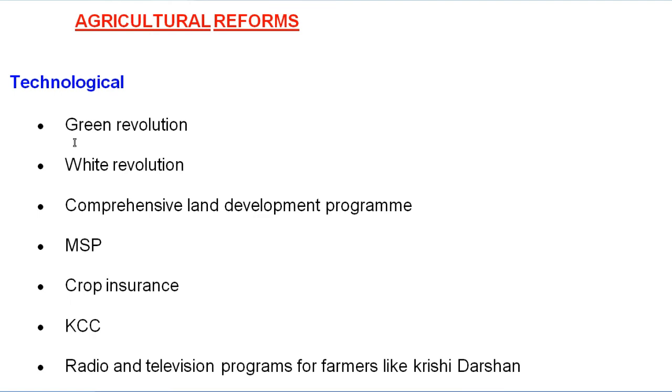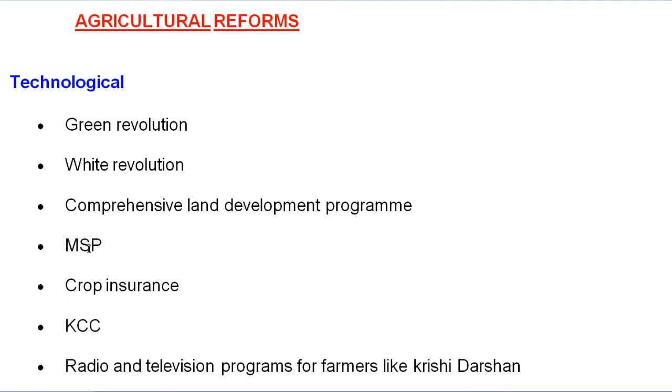The Green Revolution was introduced especially by M.S. Swaminathan. He is known as the father of the Green Revolution, which increased agricultural production. The White Revolution, where Verghese Kurien is known as the father of the White Revolution, increased milk production. Next is the comprehensive land development program. All these programs, the Green Revolution and the White Revolution, come under the land development program.